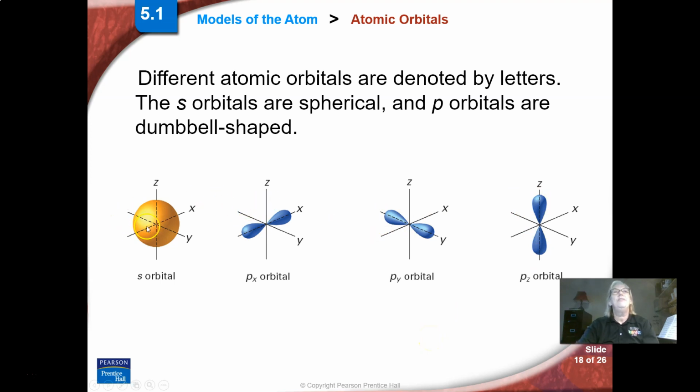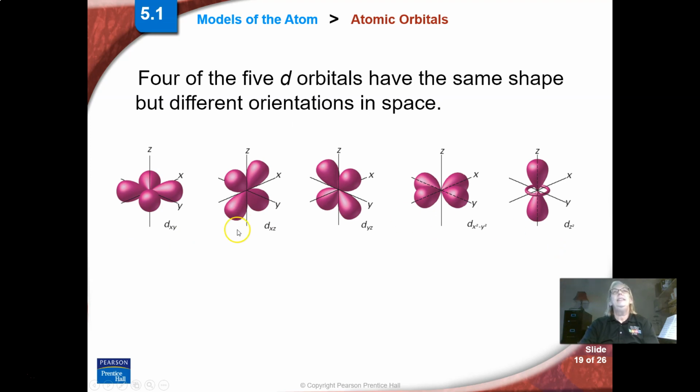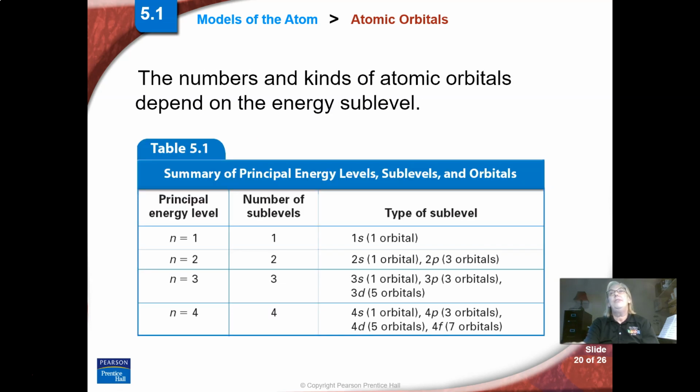So 2 electrons can fit in this shape, one can fit here, one can fit there. So S's can hold 2 electrons, P's can hold 6. And D's get more complicated. So you have 1, 2, 3, 4, 5, and this can hold more electrons. And then there's even higher level F, which is even more complicated, and it's so complex it's hard to show.